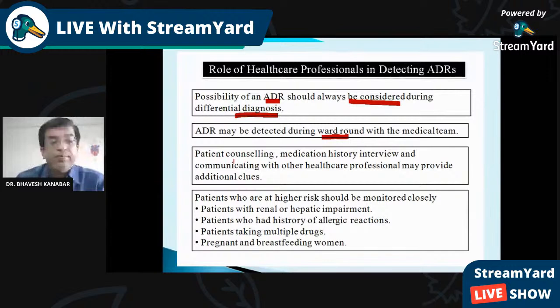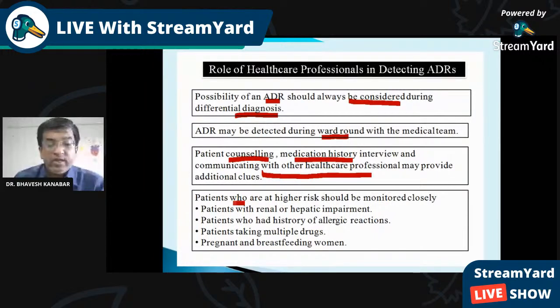So the role of the healthcare provider is patient counseling and the medication history interview. If a patient reports to us with a complaint of nausea and vomiting, we also have to ask about the medications currently being taken. For any patient showing the signs and symptoms of hypoglycemia, we have to consider the history of anti-diabetic drugs also, because of anti-diabetic drugs, hypoglycemia may be produced. So, medication history interview, and communication with other healthcare professionals.